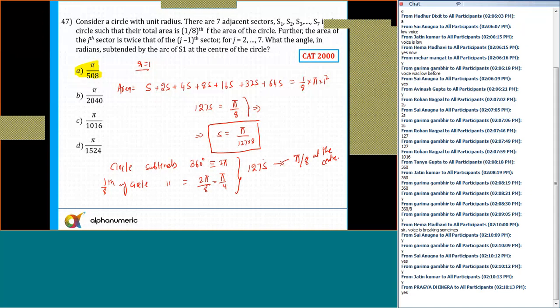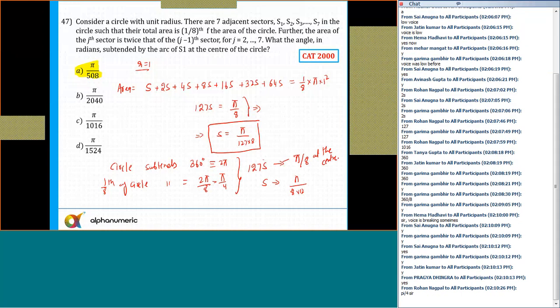Okay. So the area S will subtend how much angle? That is equal to pi by 8 into 127. I think I've written it. Not pi by 8. No, this is pi by 4. Yes, that's right. So 128S7S, it is subtending an angle of pi by 4 at the center.